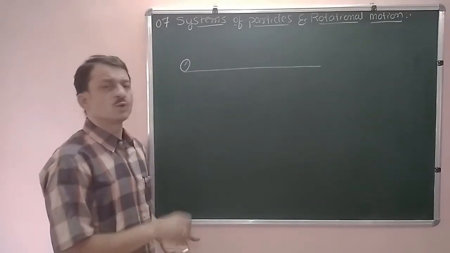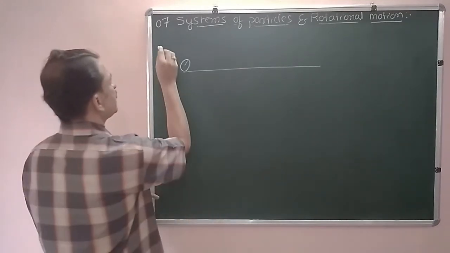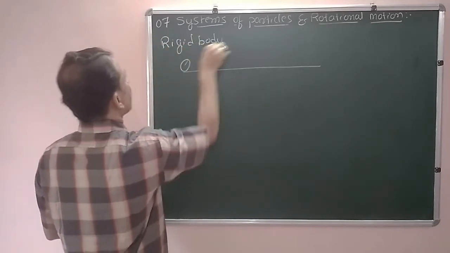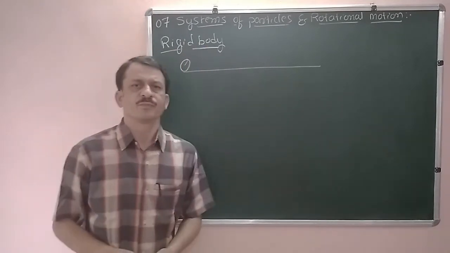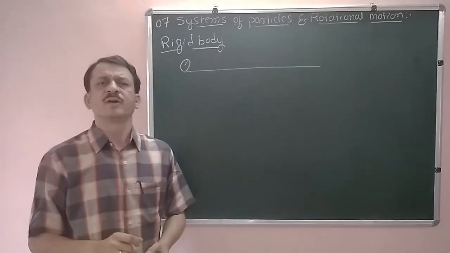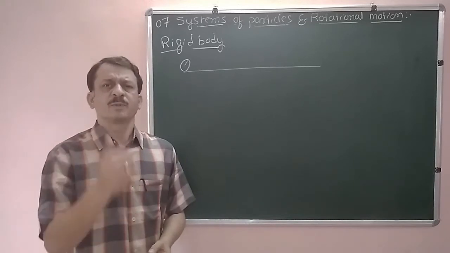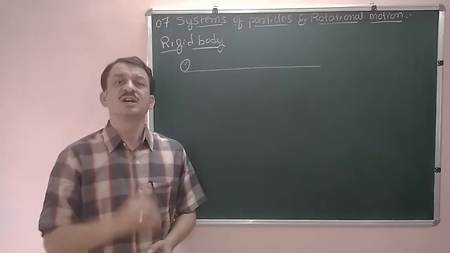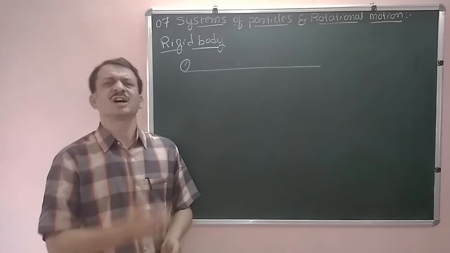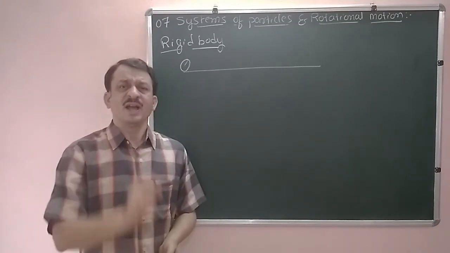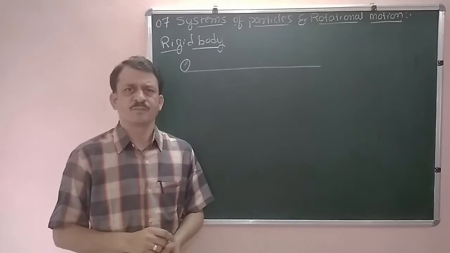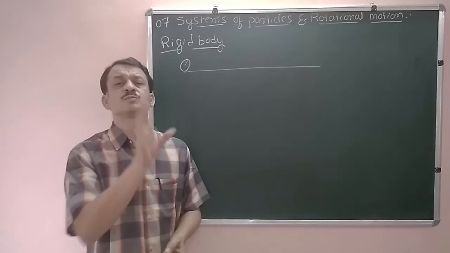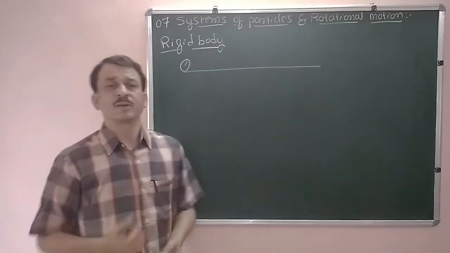Before studying the motion of the system of particles, first we have to study a rigid body. Rigid body, the first concept. What is a rigid body? A body with a perfectly definite and unchanging shape is called a rigid body. Any body which has a perfectly definite shape, and the shape is also unchanging, we call it a rigid body.